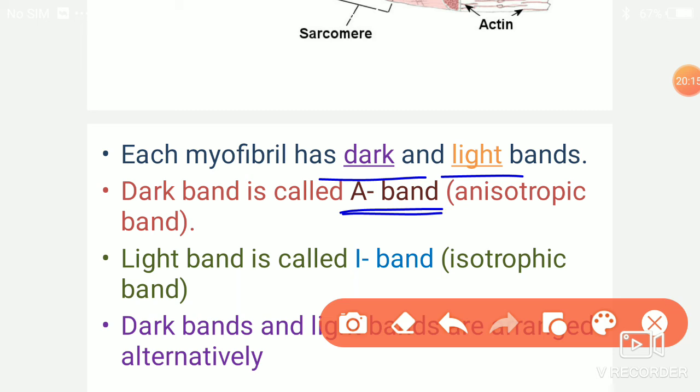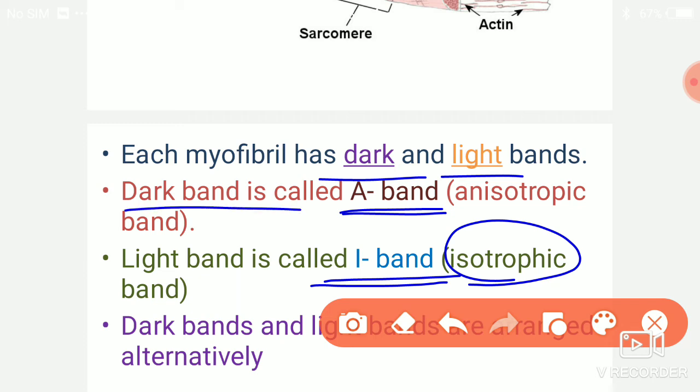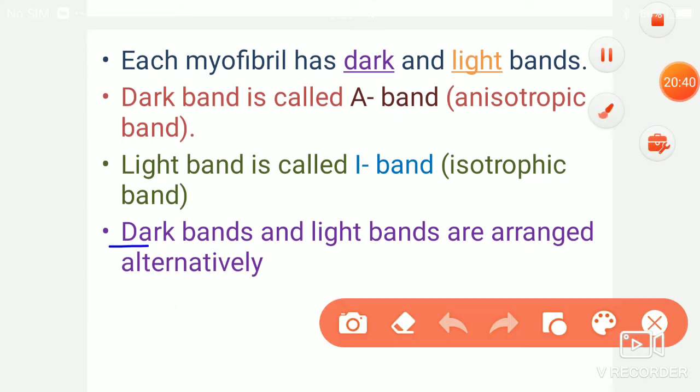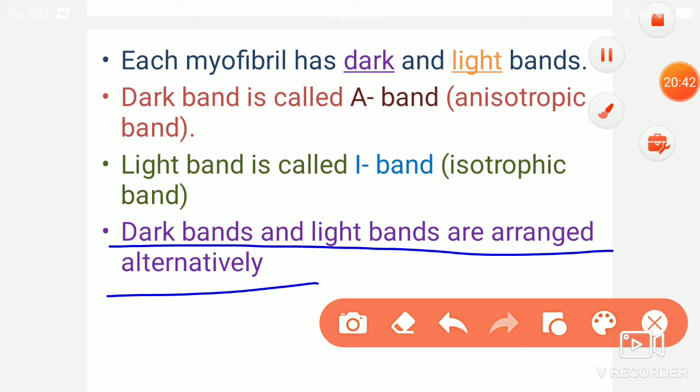The dark band is called the A band, that is the anisotropic band. The light band is called the I band, that is the isotropic band. I told you the dark band and light band are arranged alternatively.